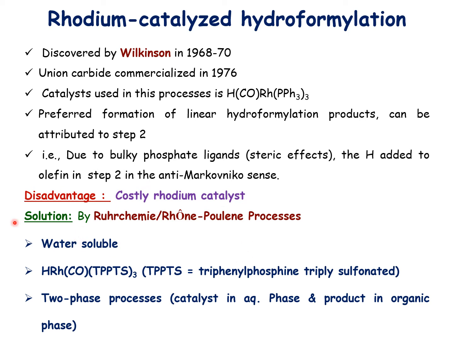But then the solution was discovered in the Ruhrchemie Rhône-Poulenc process by the company Ruhrchemie. Instead of triphenylphosphine, they used TPPTS, a triphenylphosphine trisulfonated molecule. This molecule is water soluble, so the reaction occurs in two phases. The catalyst is present in the aqueous phase and the product in the organic phase. After the reaction, one can easily separate both. That's how the solution was found.